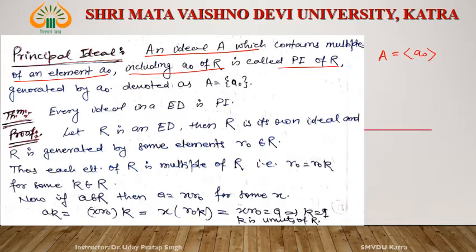The notation is angular bracket, capital A is generated by A0. Then ideal A, which contains multiples of the element, that is A0 x where x belongs to R, this type of ideal is known as principal ideal.